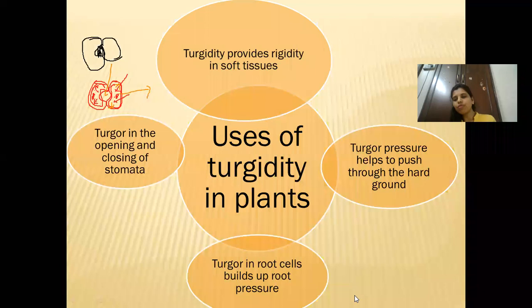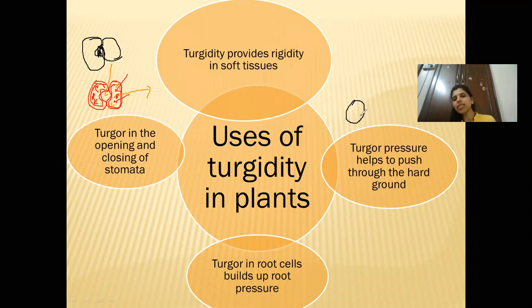So suppose this is the seed and this has a seed coat. If I'm going to draw a bean seed, a bean seed has a seed coat that is testa and tegmen. So it is thick, I'll just draw it thick. Okay, this is a seed coat. And here you can see is a hilum.